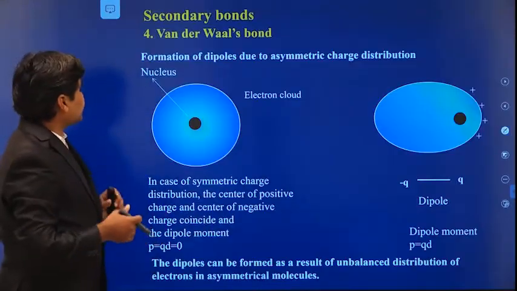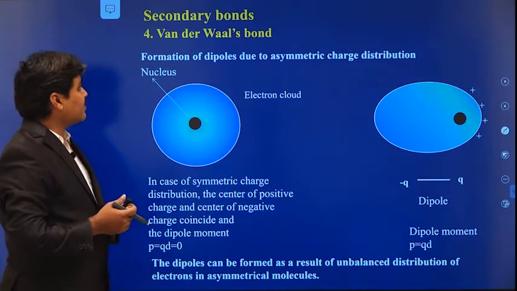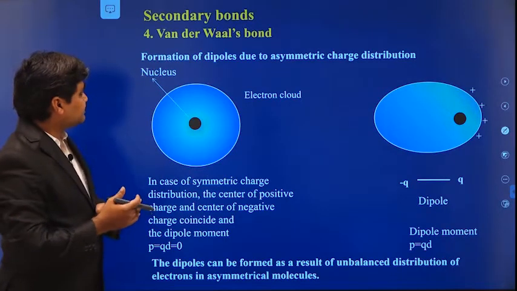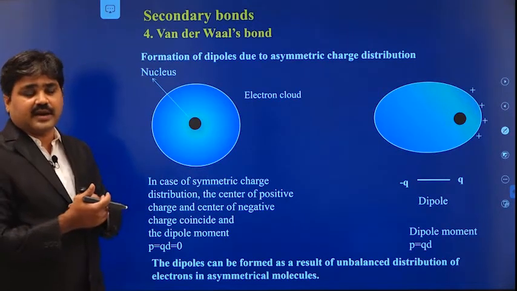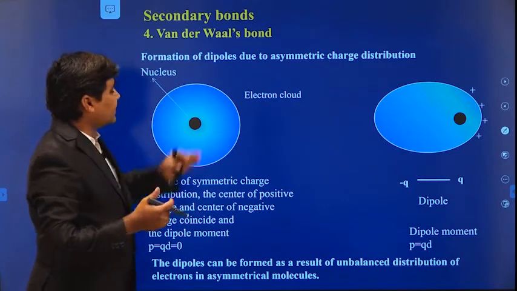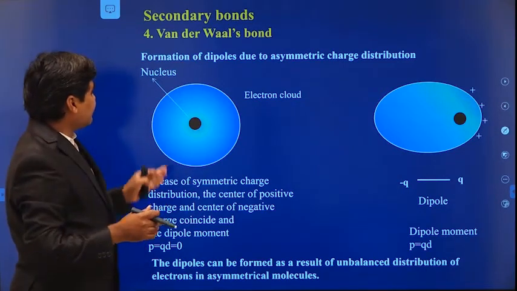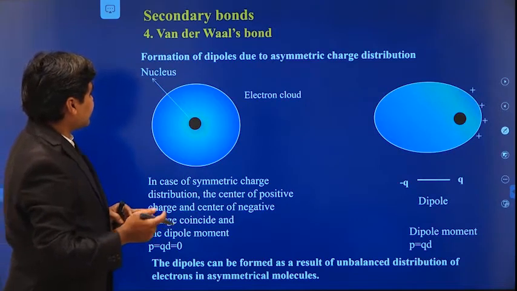Okay, so next one is the secondary bonds. These are the weak bonds. Before going into the details of the van der Waals bond and the hydrogen bond, which are categorized into the secondary bonds, first of all we need to know what the dipole moment is.